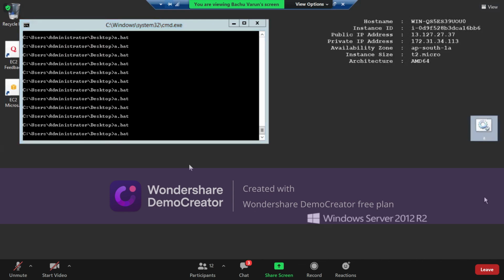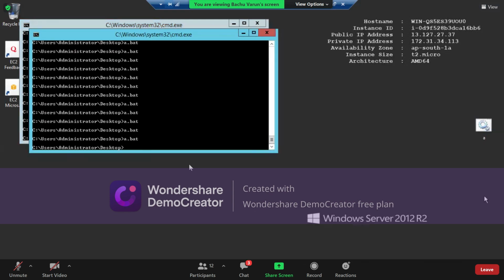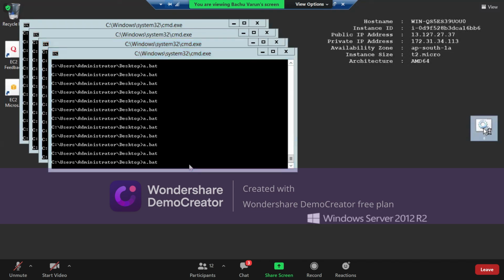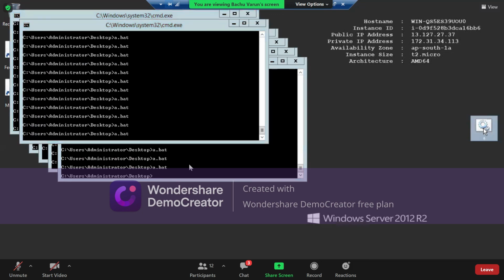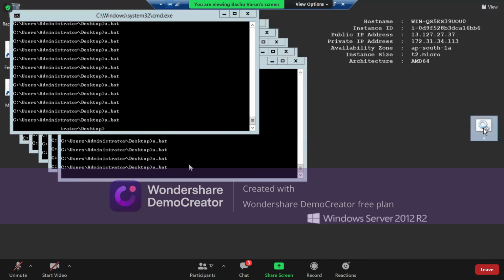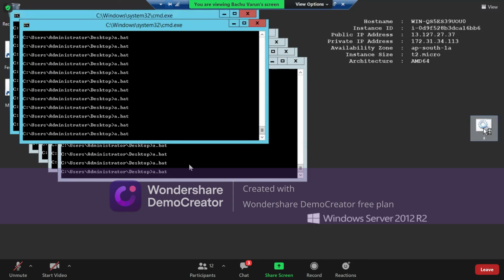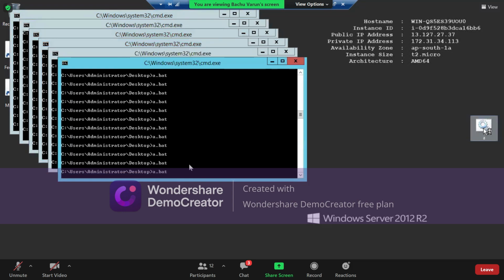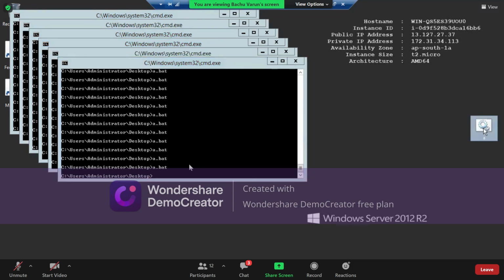One single thing cannot help us, so I'm opening this file multiple times so that we can create a load on this particular machine. The CPU utilization would be more than 50% if we use this bat file multiple times.